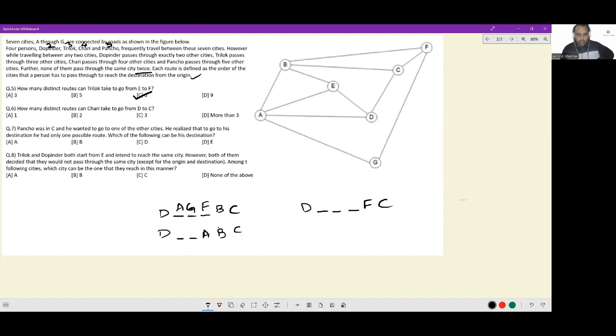In order to get to A, you can come from G, but you can't get from D to G in two steps. In order to get to A, you can also come from E, but from D to E, you can't take two steps. It will be done in one step only. There is no mechanism by which you get to E in two steps. The only mechanism by which you get from D to E in two steps is via A only. But A is the next spot. We can't go there. So DA wouldn't work.